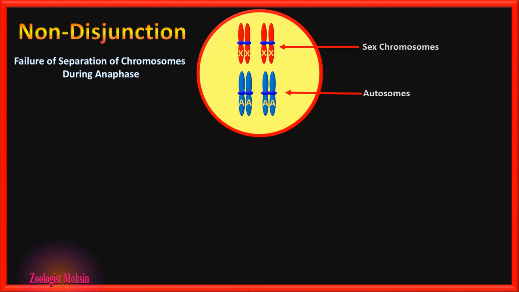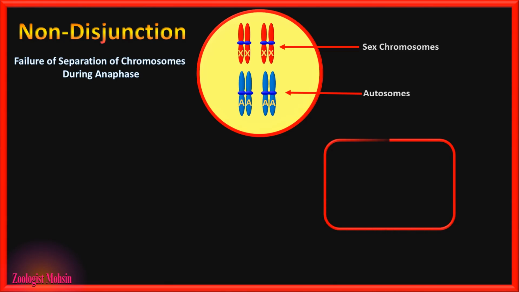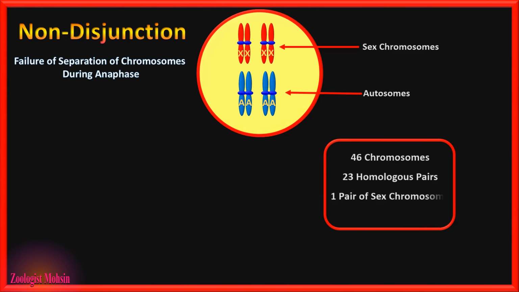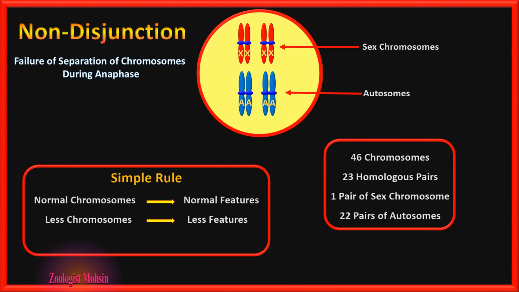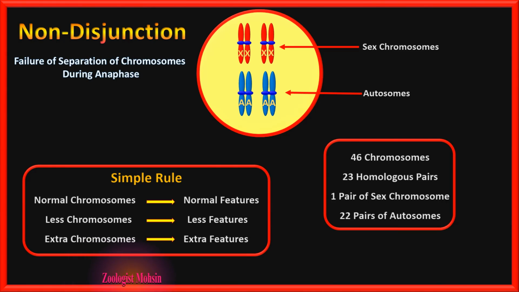Well, meiosis makes sure that each daughter cell must have equal but half number of chromosomes. We know that human body has 46 chromosomes or 23 homologous pairs, or we can say one pair of sex chromosomes and 22 pairs of autosomes. And the rule is very simple. If normal chromosomes are present, normal features of the body will be formed. If less number of chromosomes are present, fewer features will appear, and extra chromosomes result in extra features of the body.